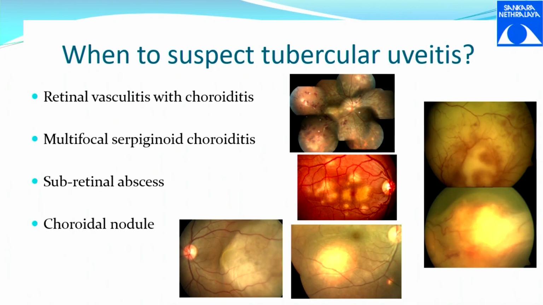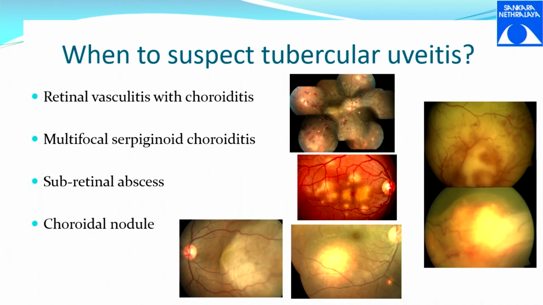So when do we suspect tubercular uveitis? This is the same picture which I showed you before. When you have choroiditis associated with surrounding retinal vasculitis, you suspect tubercular uveitis. See, these white lesions are underlying the retina, underlying the blood vessels.